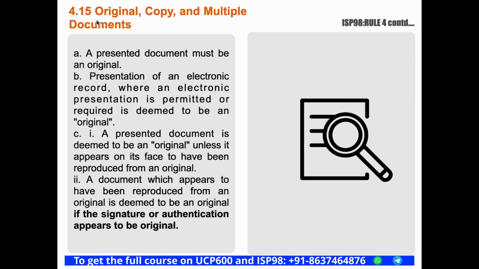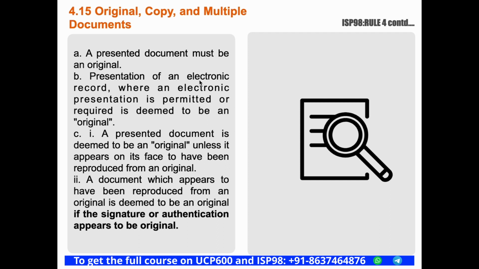Next one is original, copy and multiple documents. This rule clarifies how to interpret the terms original and copy when any of these terms are referred to in the standby. A presented document must be an original, which means by default the required document under the standby must be submitted in original. But if the standby specifically calls for a copy, then this condition will not be applied, right?